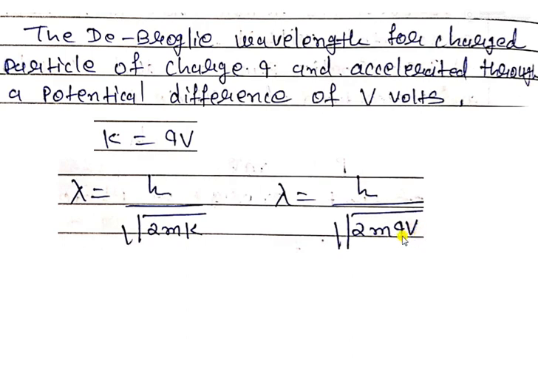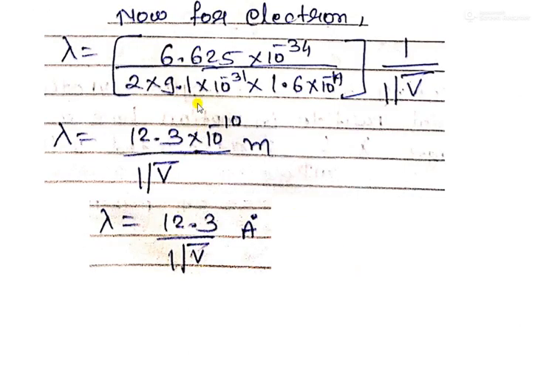Suppose we calculate for an electron. Here h is the Planck constant, 6.625 into 10 raised to minus 34, upon under root of 2 into m, the mass of the electron, into q, the charge of the electron, 1.6 into 10 raised to minus 19, into 1 upon under root of V. So from this calculation we find lambda is equal to 12.3 upon under root of V in angstrom, where an angstrom is 10 raised to minus 10 meter.